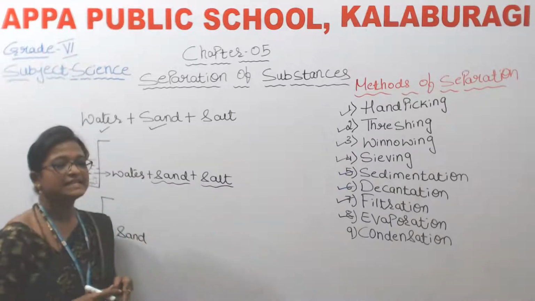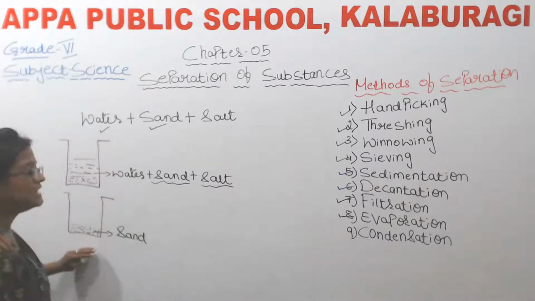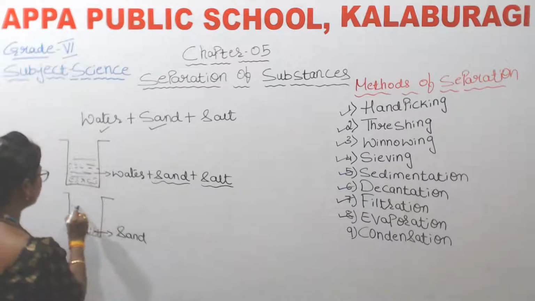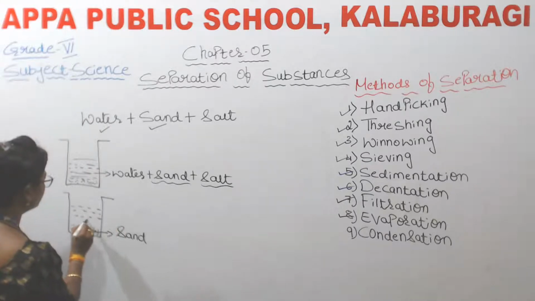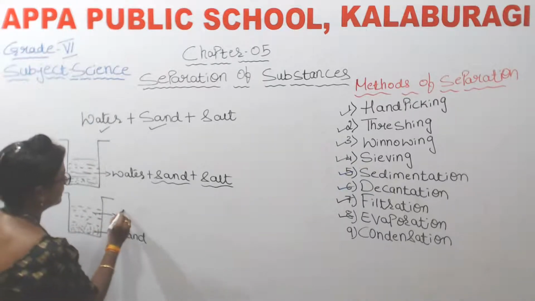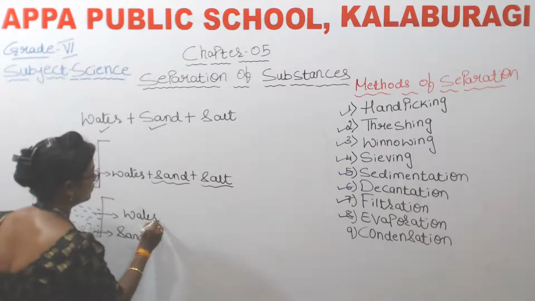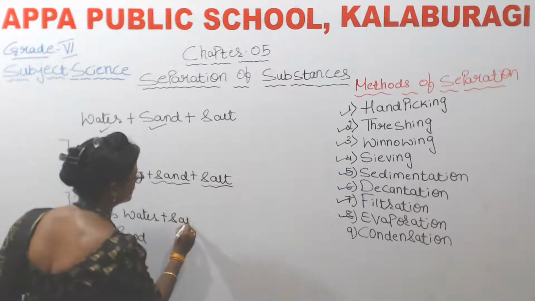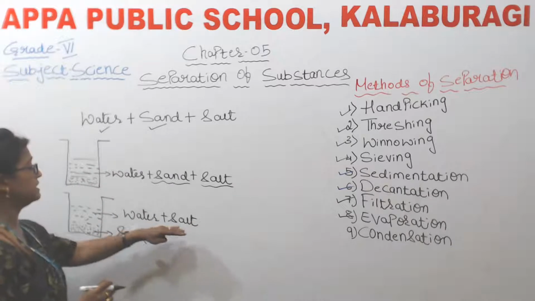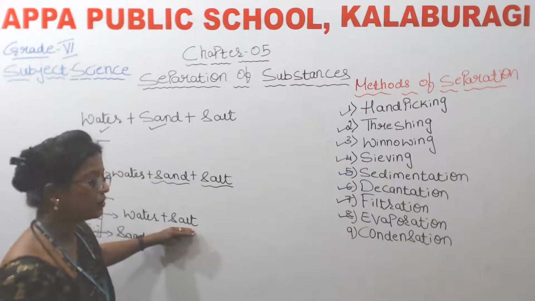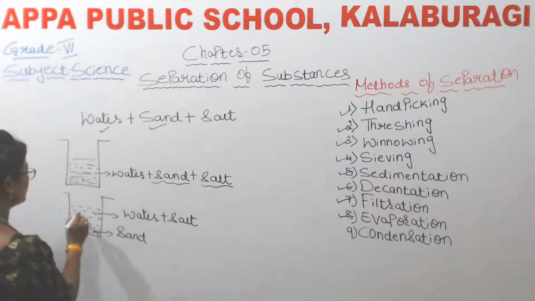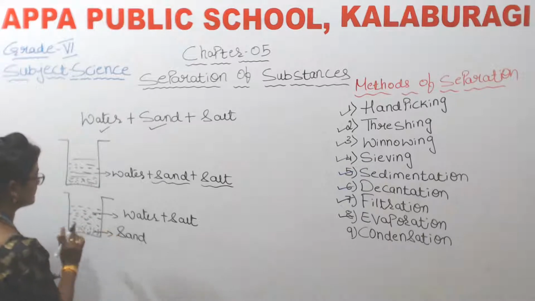Sand, which is heavier component, will settle at the bottom, and here we get a mixture of water plus salt. Here salt is completely dissolved in water, and you can see the sand has settled at the bottom.